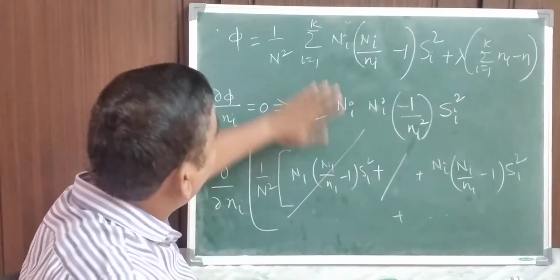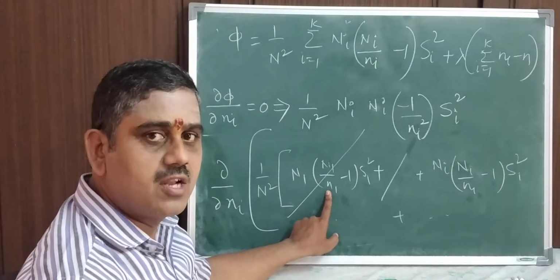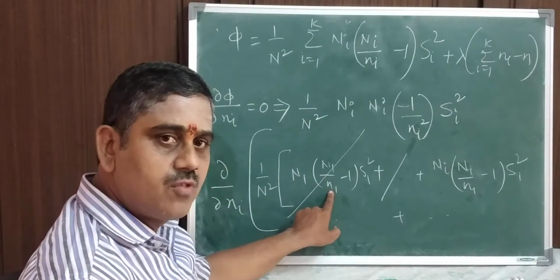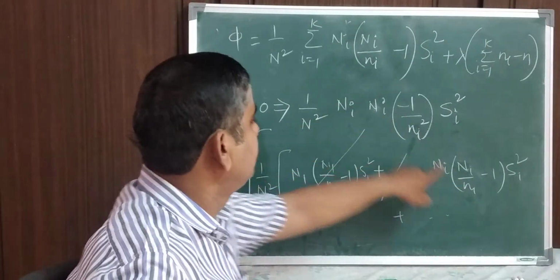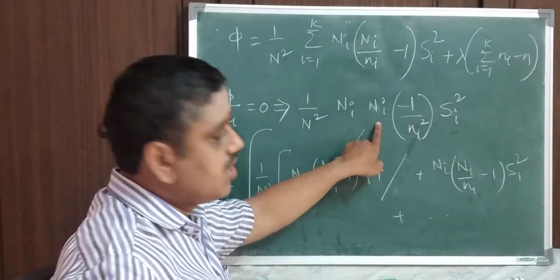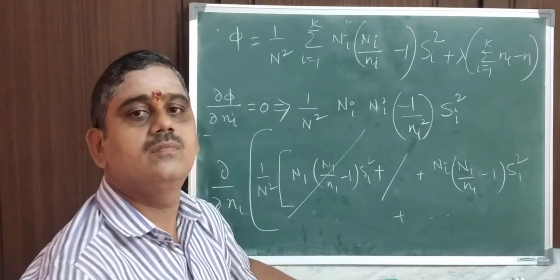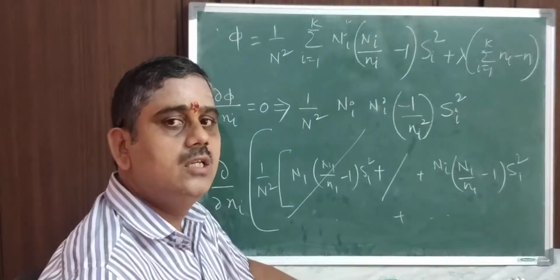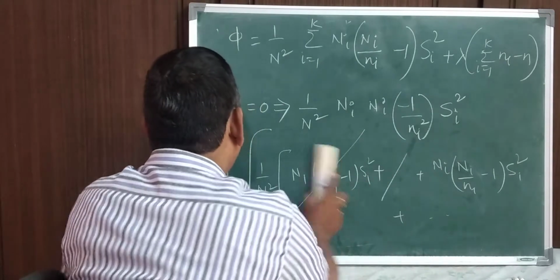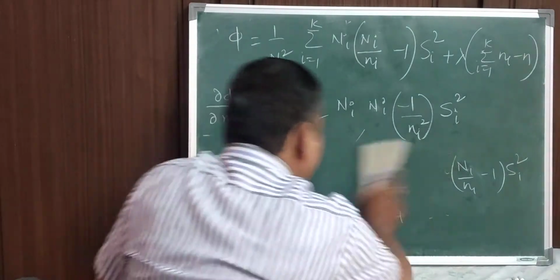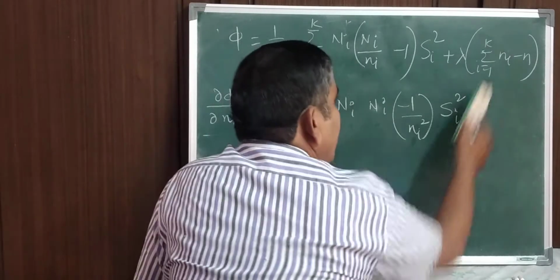I repeat again, whatever the terms, if you substitute i is equal to 1, differentiation becomes 0 for small n1, and small n2 here, differentiation 0, and small ni, this is the differentiation. And so on, small nk, differentiation is 0. Okay? If you understand this, it's enough. Remaining all the terms you can understand very easily. Now I explain this as well.